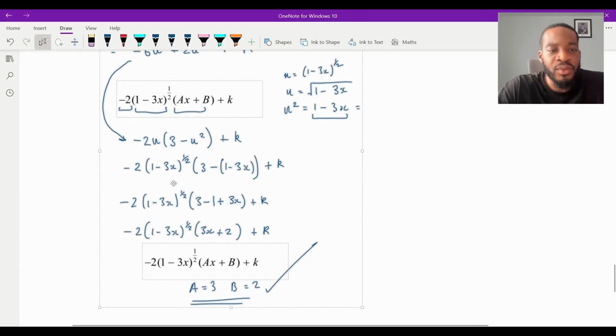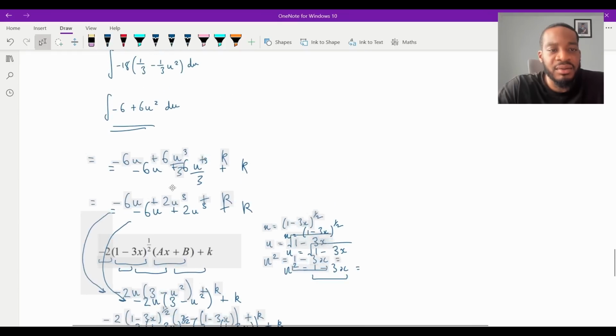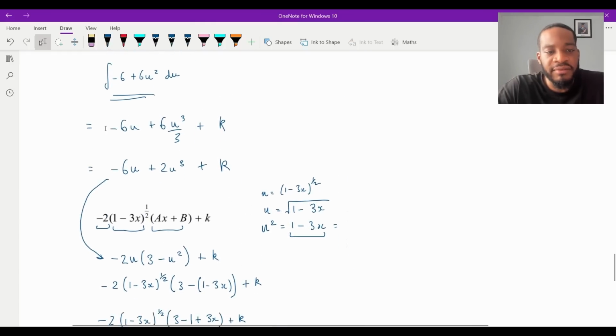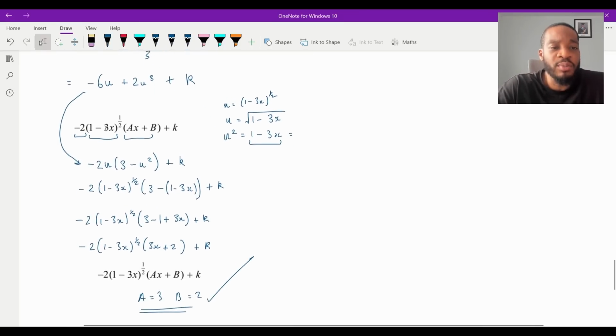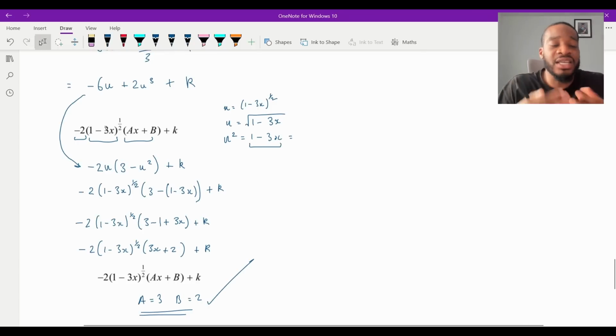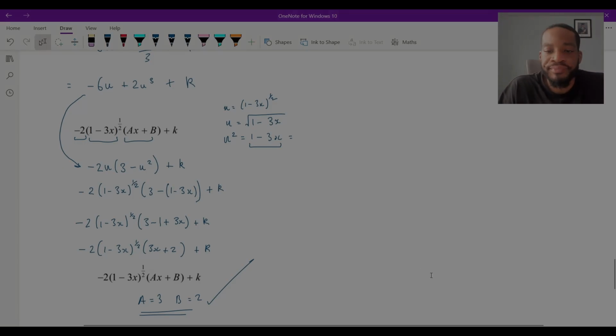So from here, you'll do the exact same thing as we did before. Integrate, simplify, take out, and that's it. So yeah, it's just another way of doing it. It just depends on what you prefer. Some people don't like dealing with the square root, so they square, but then you have to do implicit differentiation. Some people don't mind. It just depends. So yeah, just thought I'd do both. I hope that makes sense. And yeah, that's question 14 finished.